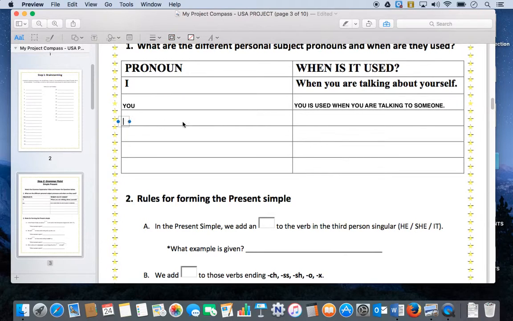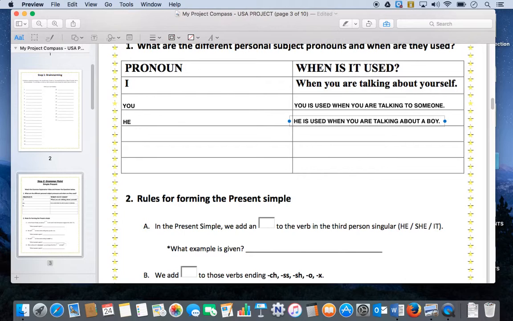Now, the third pronoun would be he. When do we use the pronoun he? Obviously, he is used when you are talking about a male, a boy, or a guy.